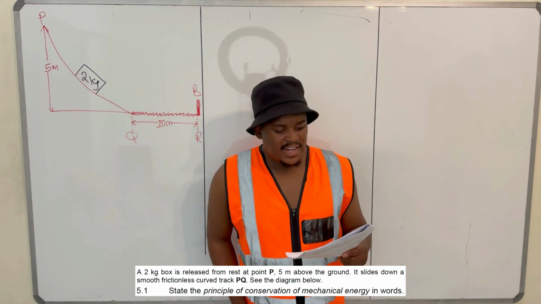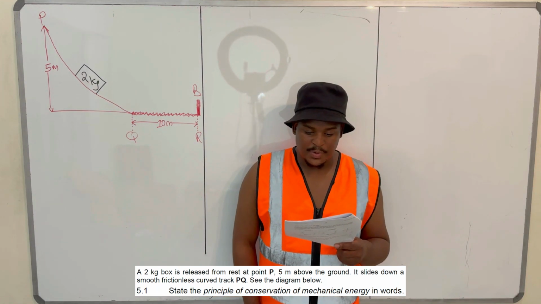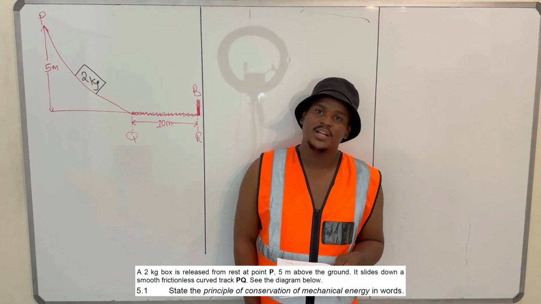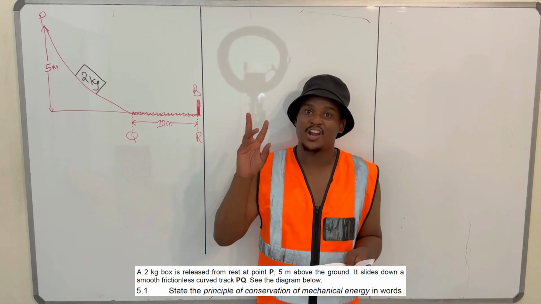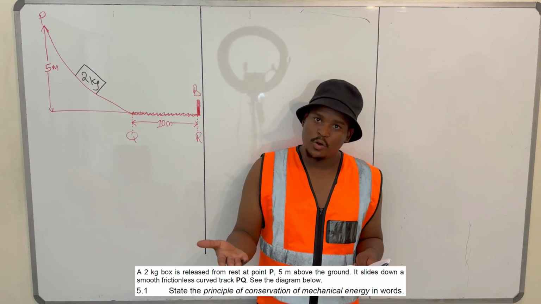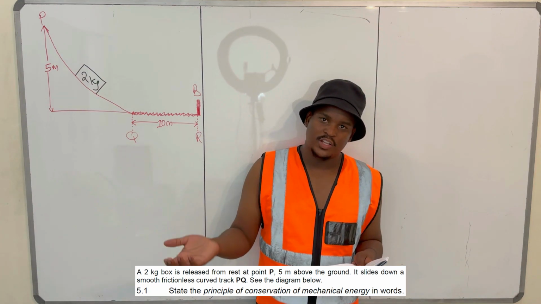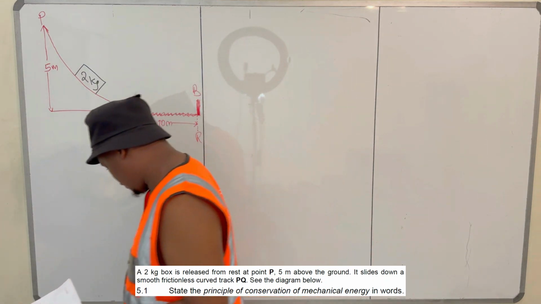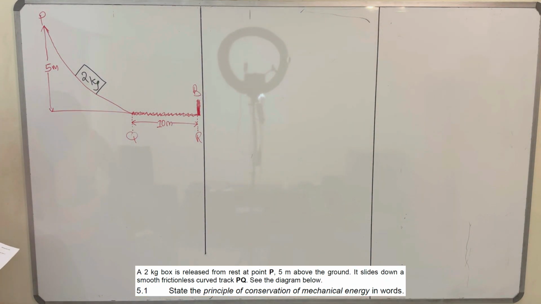So gravity was the only force influencing this motion. To state this principle of conservation of mechanical energy, we say in an isolated system, which is where there are no external forces, the total mechanical energy is conserved. Let's write that down. Then I'll explain it a bit further.